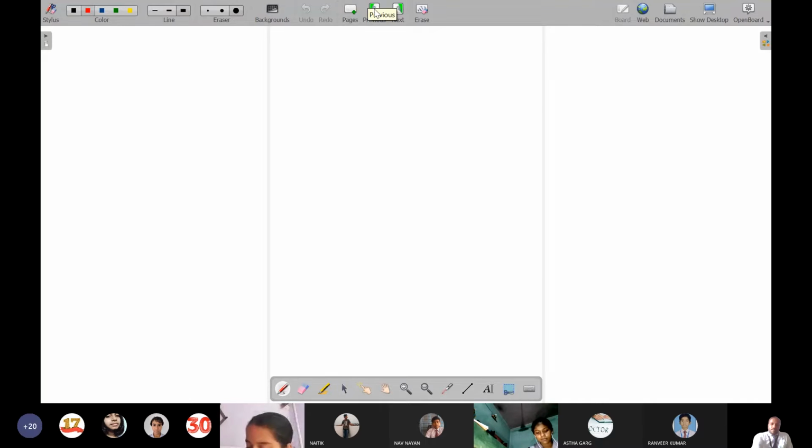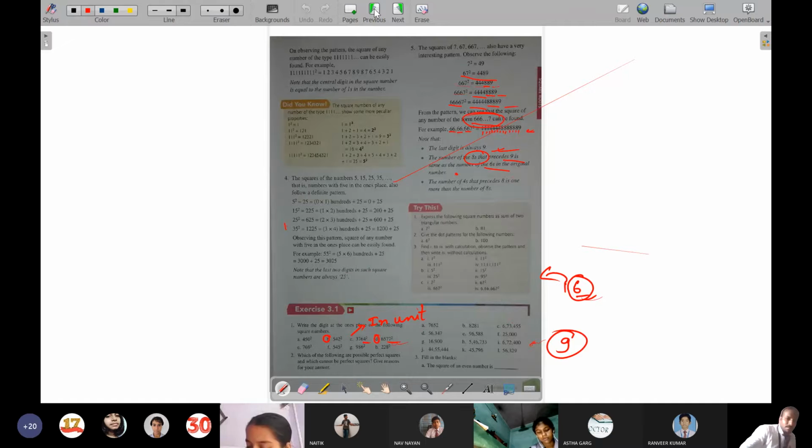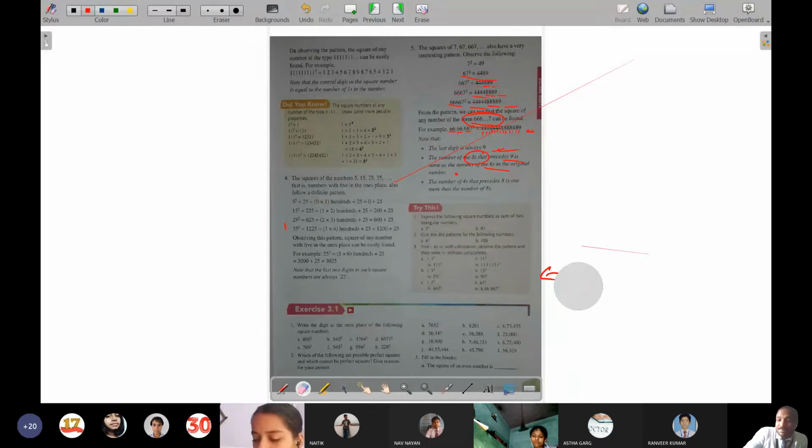But 65 square is larger than 1, sir. No, that is one number, not larger or smaller than 1. The question asked how many numbers there are. So one number was not counted over there, that was 65 square, because we had found the numbers between 64 and 65, and between 65 and 66. We had not counted 65 square.